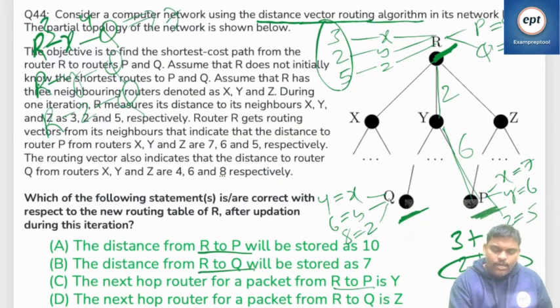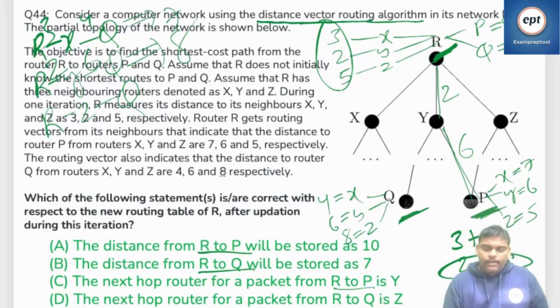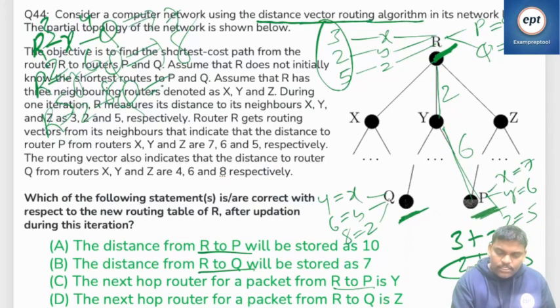One more. What is R to Y? R to Y is 2. Next, Y to Q how much? 6. So it is 8. Next, R to Z how much? 5. Next, Z to Q how much? 8. So it is 13. So 7, 8, 13. So 7 is better. So it is a 7.